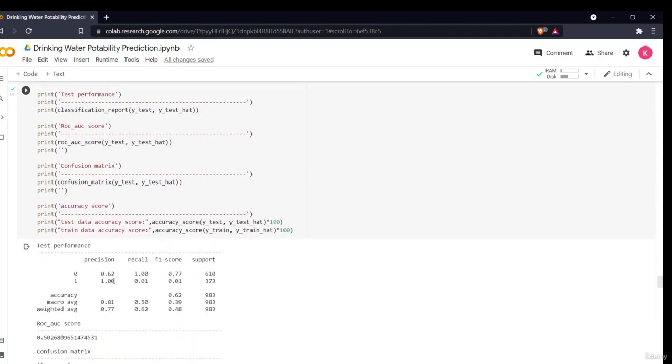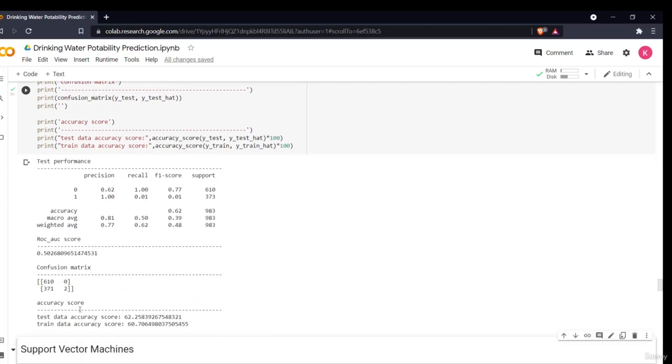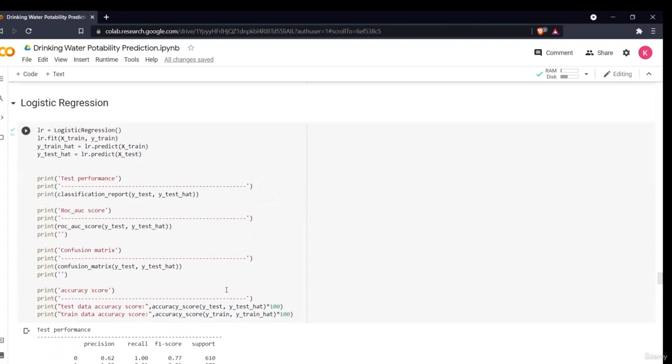So the precision is around 0.62, recall is around 0.01, F1 score is 0.77, ROC score is 50.2. The confusion matrix is this. As we see, we have no false negatives here. There are a lot of false positives, but there is no false negative. True positive and true negative are there. Now the accuracy score is around 62% on test data. As we see, the logistic model had not performed that good, with an accuracy score of around 62% only.